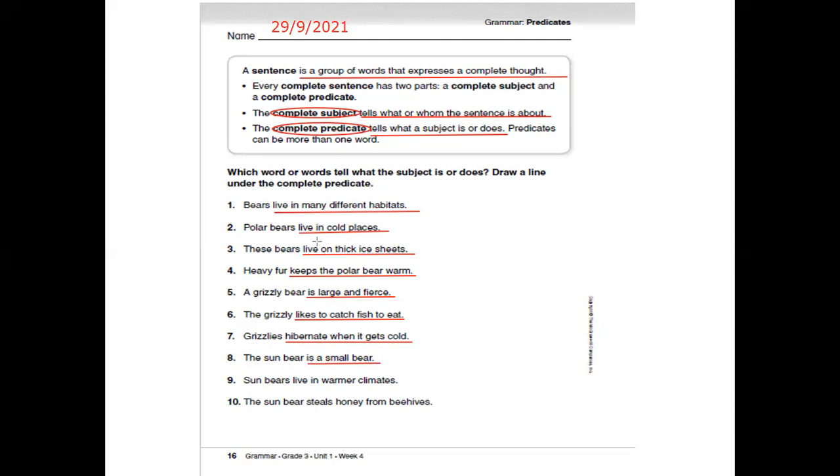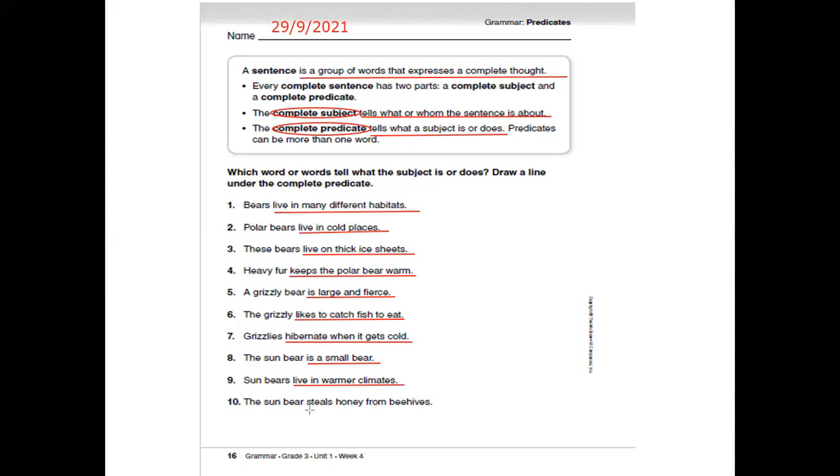Notice that live, keeps, is, likes, hibernate, is, all of these words are verbs. So the predicate begins with a verb. Some bears live in warmer climates. Some bears is the subject. Live in warmer climates is the predicate. The sun bear steals honey from beehives.